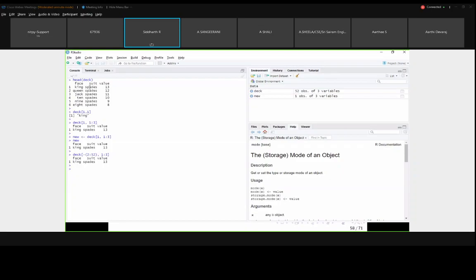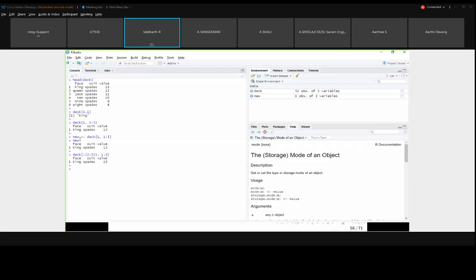I have 3 columns, right? 1 is to 3, I can give a range also. This is an option for you to apply range in the indexing too. Deck of 1 comma 1 is to 3 will give you the first row of the data with all the 3 columns. Now I am telling you about the positive indexing.